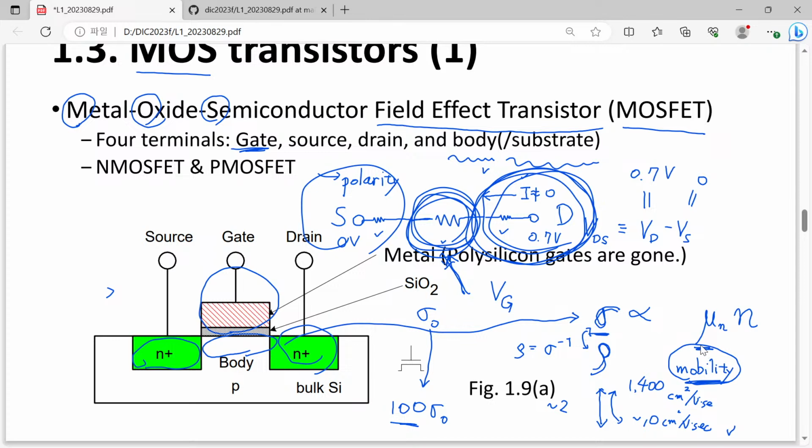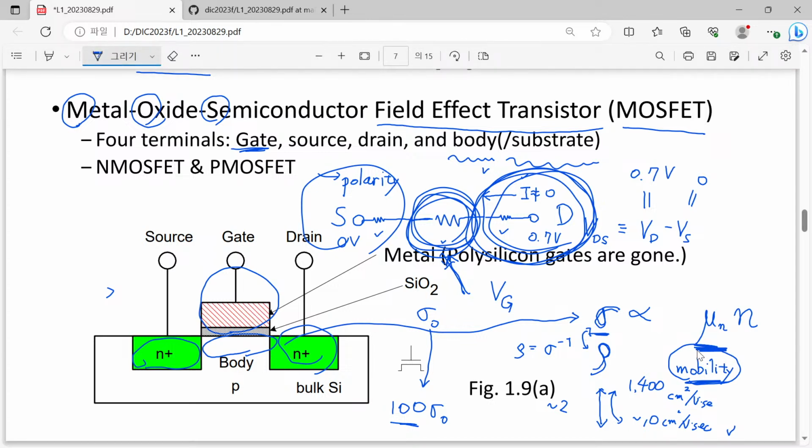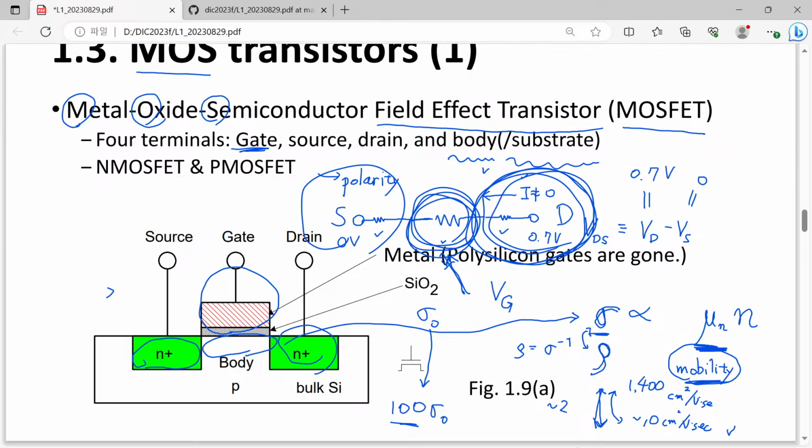It is not sufficient to modulate our mobility. Mobility does not change much, not exponentially or logarithmically, not by orders of magnitude. Of course, it has a certain change, but it is not sufficient for our purpose.